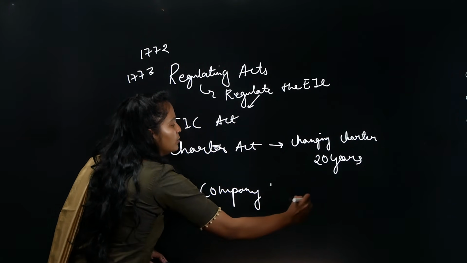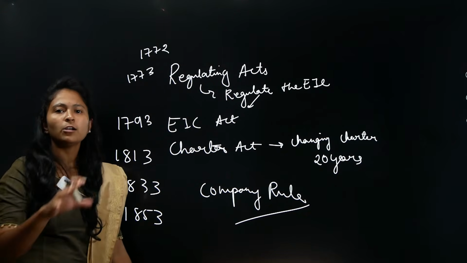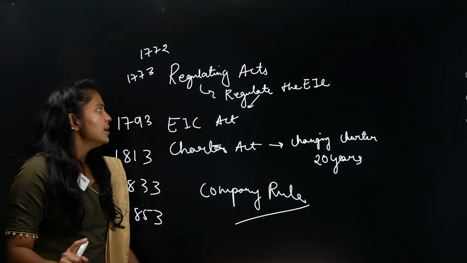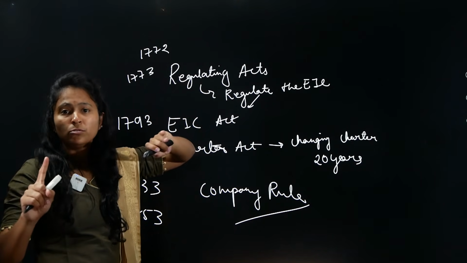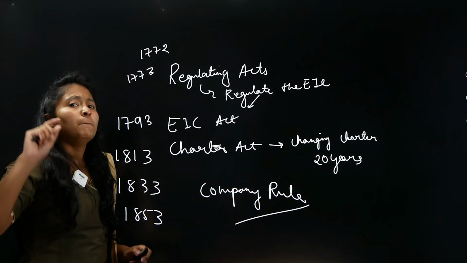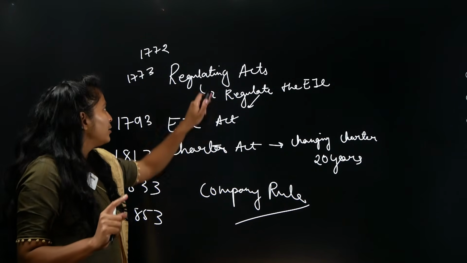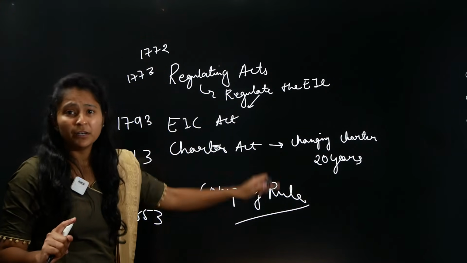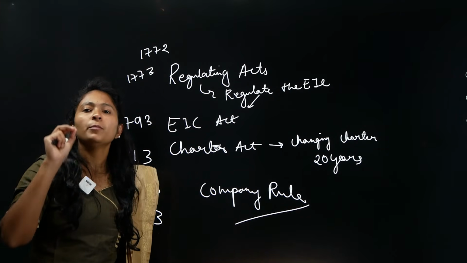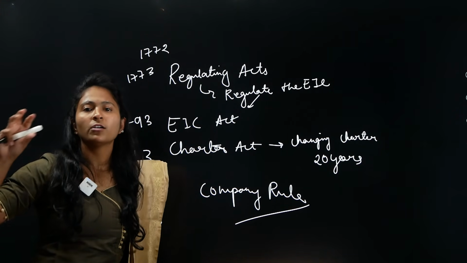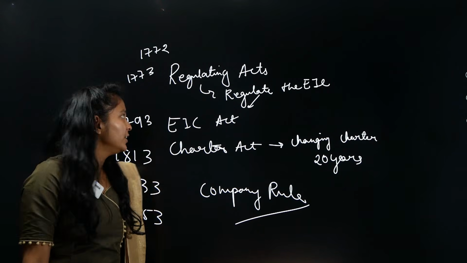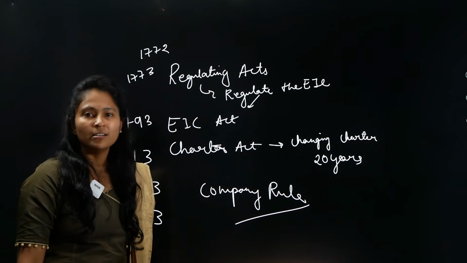Why is it called company rule? Because the company is taking care of India. Now, please understand here, the British government does not want to take governance of India. Please don't get confused. British government only wants to regulate what? Only the company, not India. They will give you statements that the British government wants to govern or regulate India. No. The British government is only wanting to regulate the East India Company. Please try and understand this.